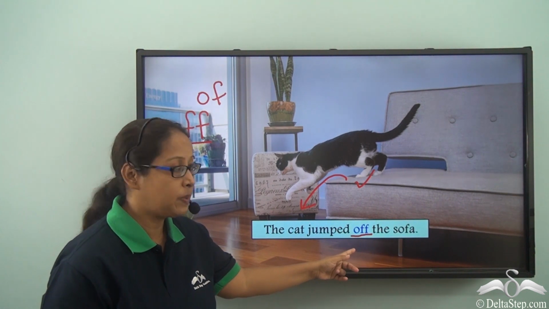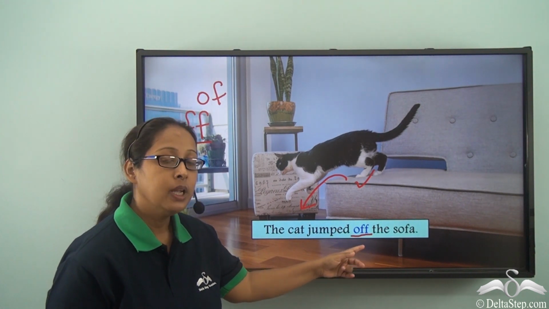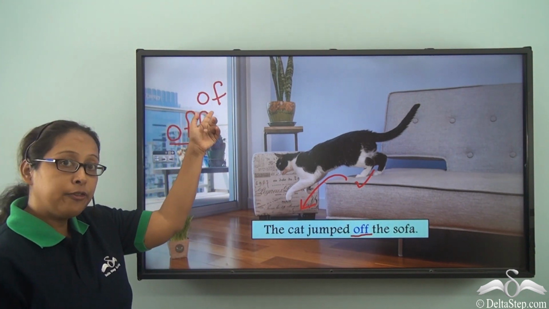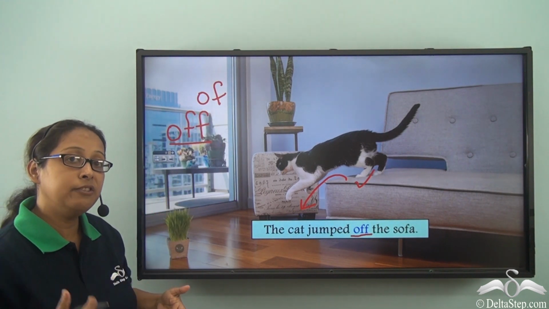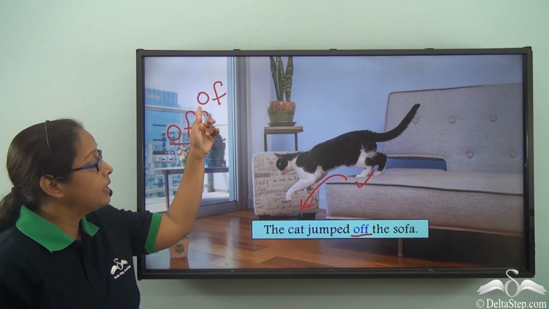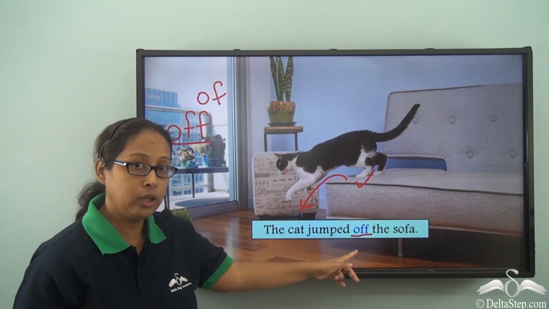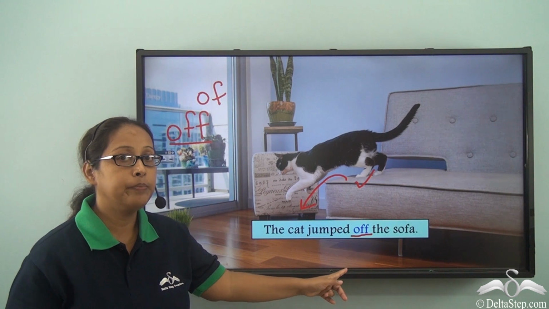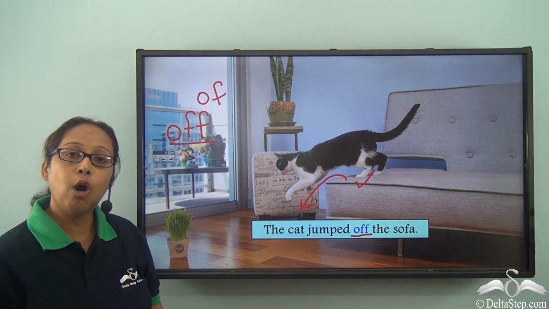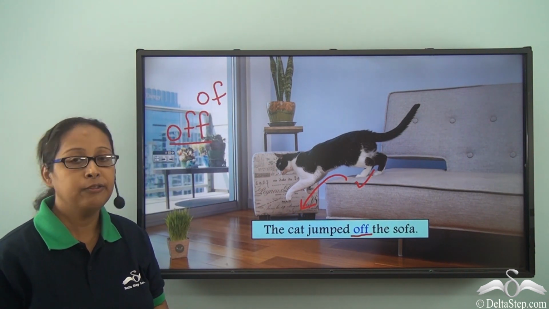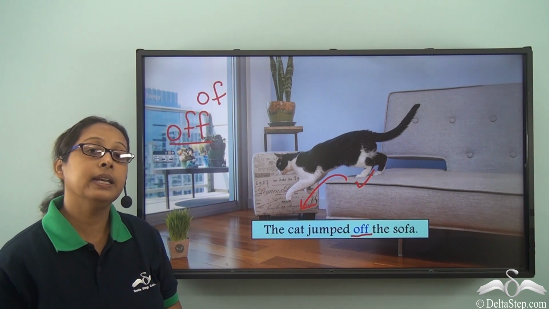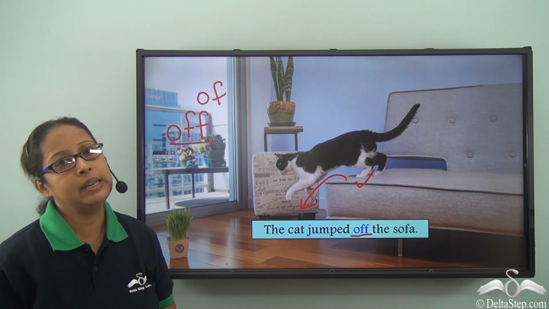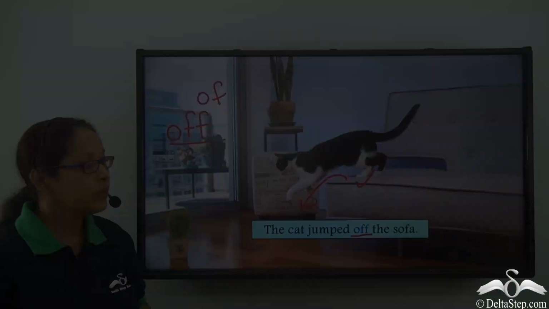Hence, we use this preposition off. Now, of and off, remember, we have seen the different uses. This and this are not the same. This means getting separated from. But when we are talking about of, we mean containing, we mean belonging, we mean having, or the material that it is made up of.